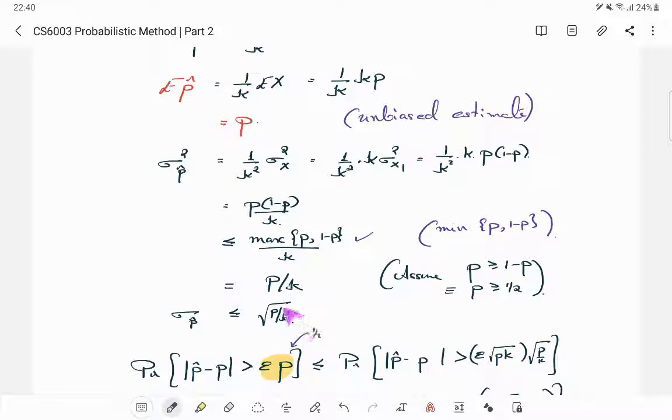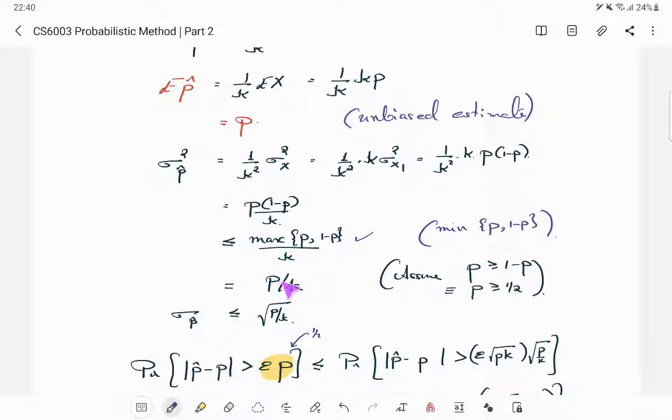So that is the reason why we go for the maximum p. This bound could have been improved even with the smaller p, or with the smaller between p and 1 minus p. But in our context, we will assume more people vote for the left, so p is greater than or equal to half. You could do a similar analysis in the other case also, but that's anyway not the point here.